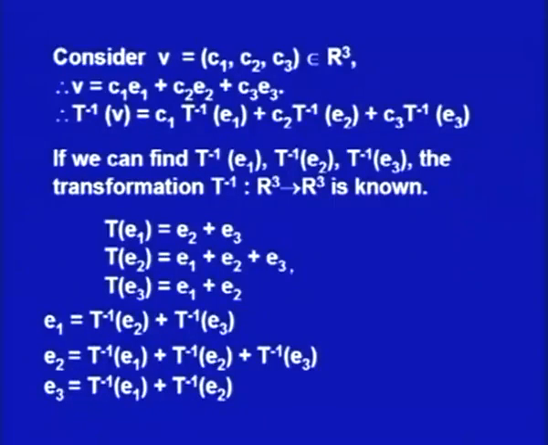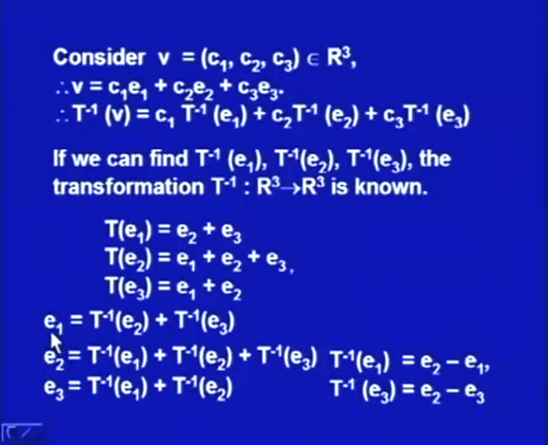So now we can solve these three equations. From this we can write down T inverse E1 is equal to E2 minus E1, and from the third T inverse E3 is equal to E2 minus E3. Here I am using the linear property of T inverse.